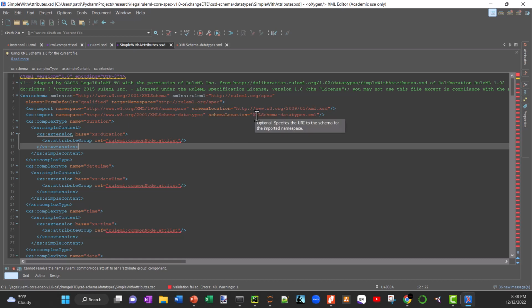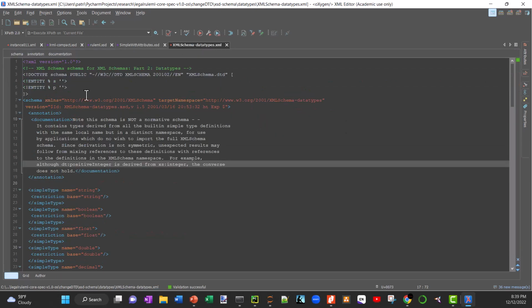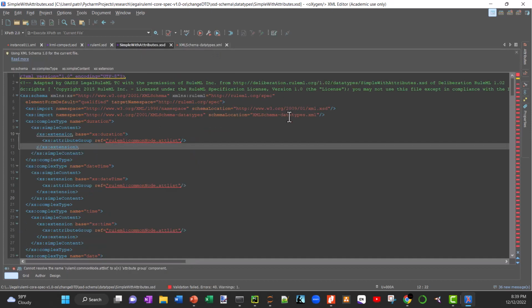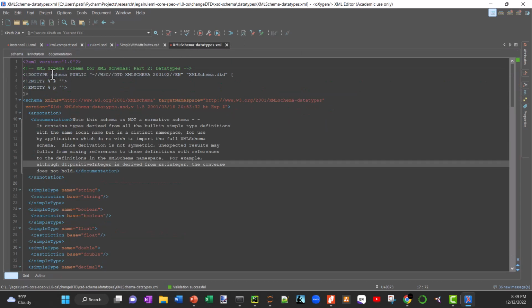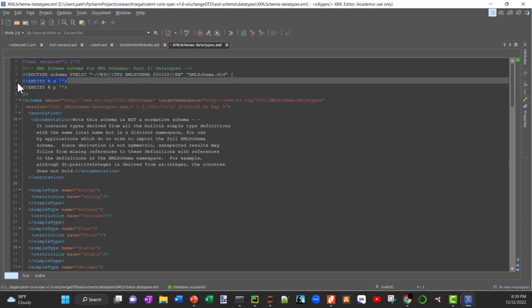Originally, this was an HTTP address that I had to go out to pull down to validate it. But after doing that for a while, it did not validate because it did not like the way it was structured. In fact, it didn't like this doc type entity as it was pulling down. So what I did was pull this down and make a local copy of it. Then I made a local reference to this particular data file, and then it was able to validate the schema without the impact of this particular entity problem with the way they're structured.